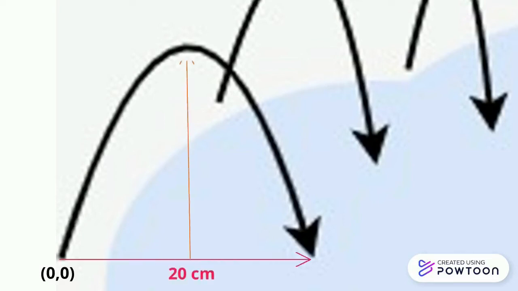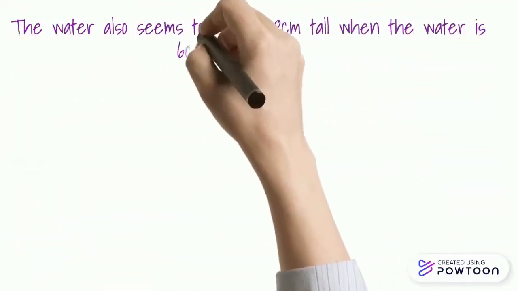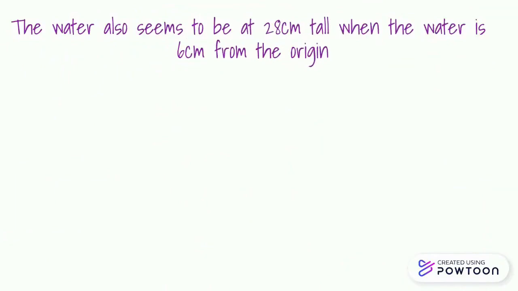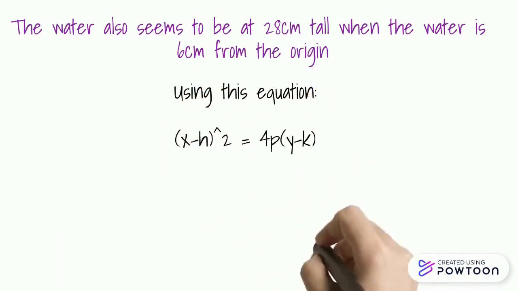Assuming that the water's velocity stays constant all the time and the origin is located at the water spout, Aiman wants to find out the water fountain's equation in standard form. The water is to be projected just 20 cm towards the inside of the pond and has a maximum height of 30 cm. The water also seems to be at 28 cm tall when the water is at 6 cm from the origin. This is the equation for the standard form of a parabola.